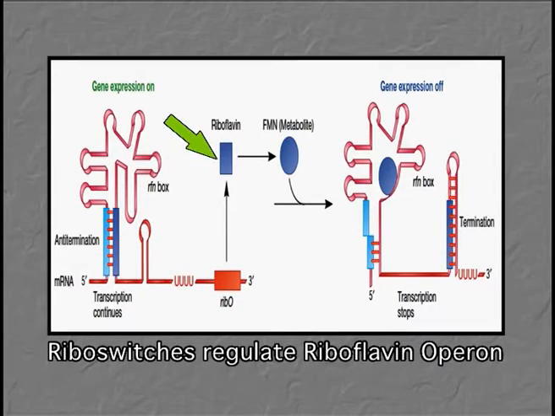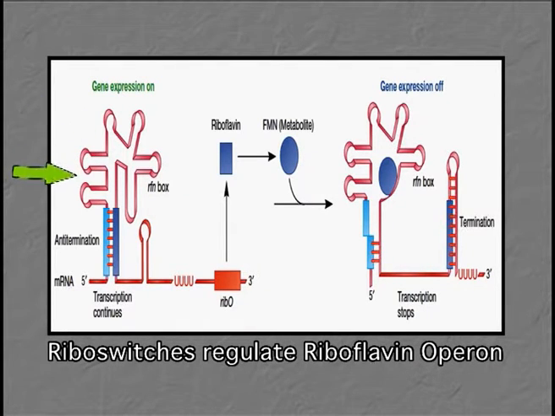Expression of riboflavin biosynthesis enzymes is repressed by flavin mononucleotide, which is derived from riboflavin itself. When the transcription of the RIB operon begins, sequences in the leader region of the mRNA fold into a structure which we call the RFN element.